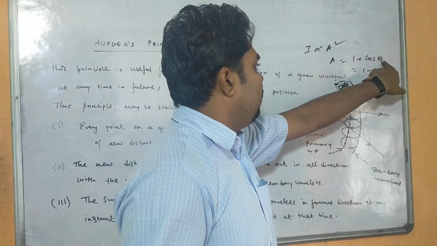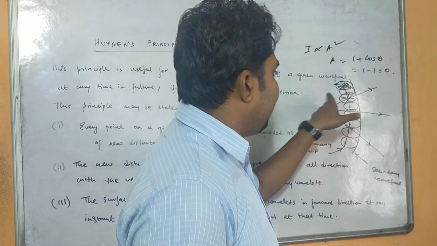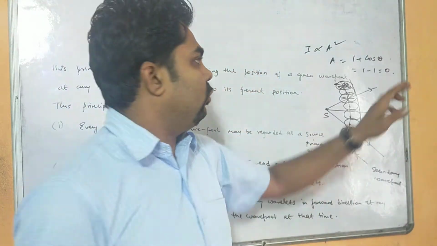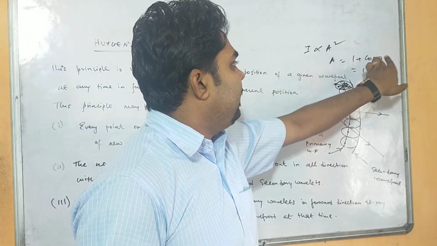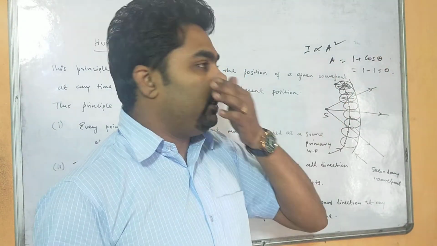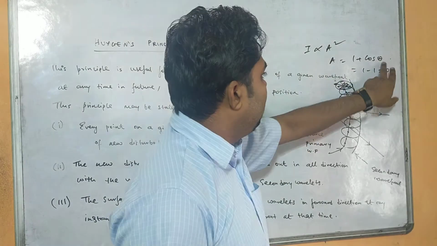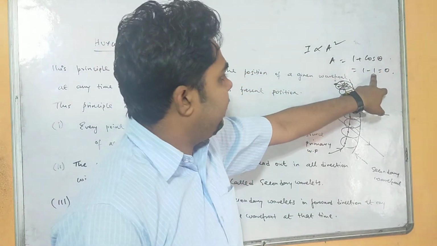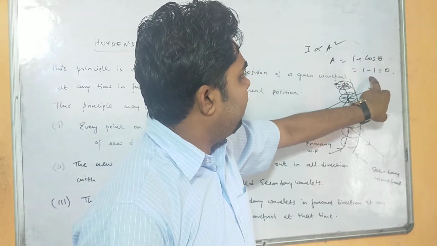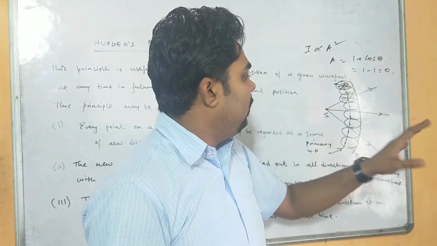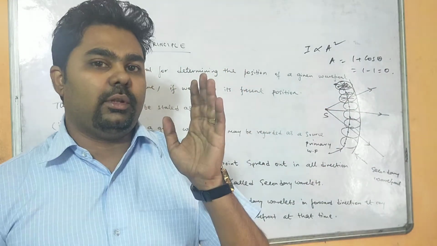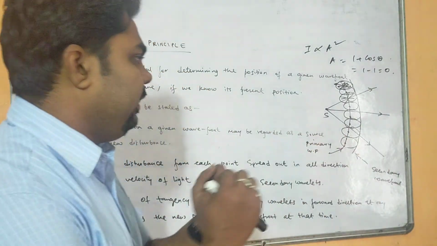When I write 0 degrees, that means light is moving in the same direction. So cos 0 is what? 1. So that time the amplitude won't be 0. But if I substitute 180 degrees in place of 0, we'll get minus 1. Cos 180 degrees is minus 1, so 1 minus 1 will get 0. So the propagation of light is always in the forward direction, not in the backward direction.